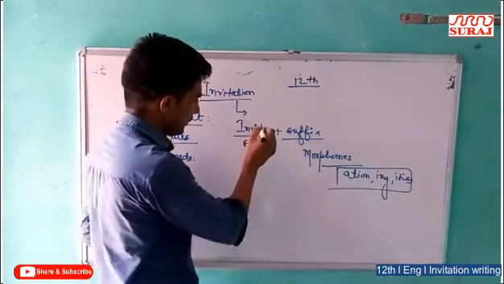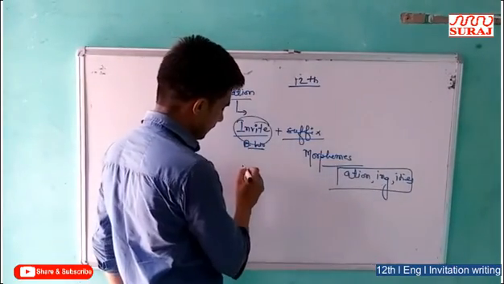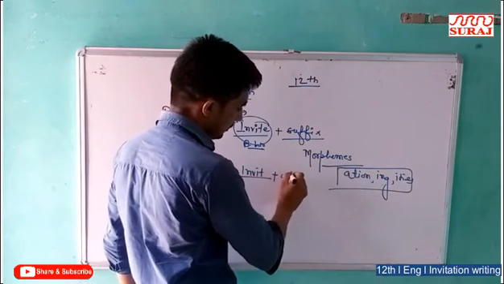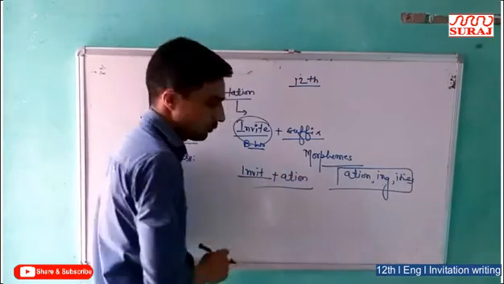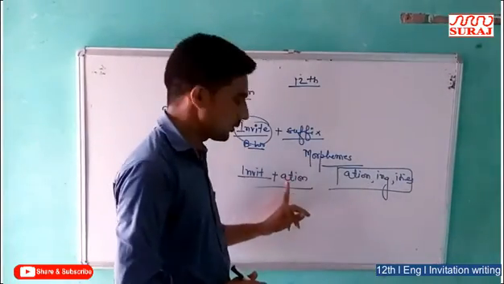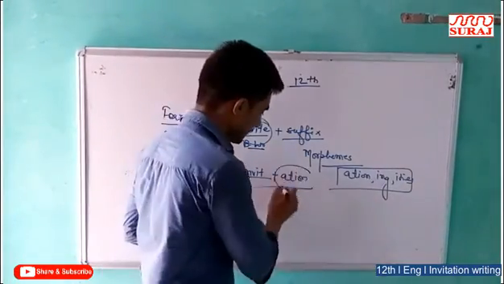In this word, the base word is invite, and after that there is also an adjoining of some morpheme, and the morpheme is ation. It means suffix.